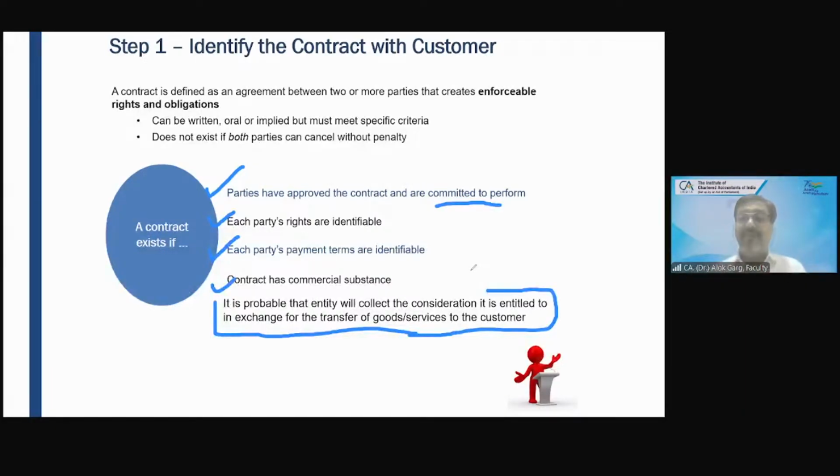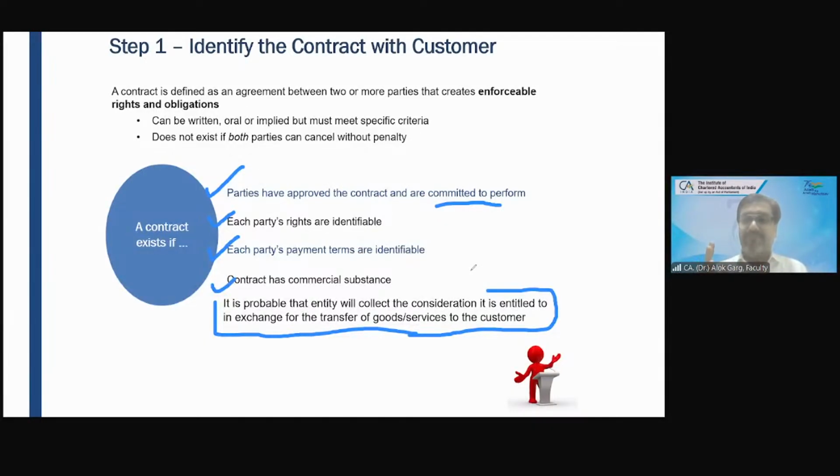In this case, you know how students think: okay, my transaction price is 50 lakh rupees, let's recognize the revenue of 50 lakh rupees, and we will create a provision for bad debt of 10 lakh rupees. Correct? This is how students are thinking. But the first step in the standard says you have to recognize the revenue to the extent the probability of collection of the consideration is there, right?